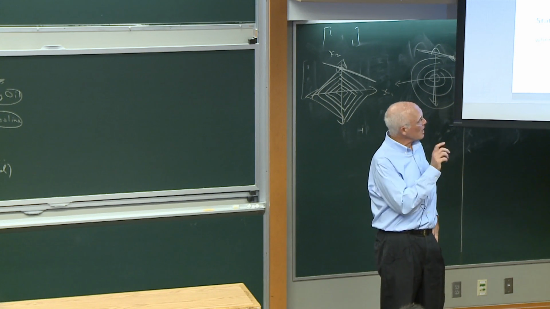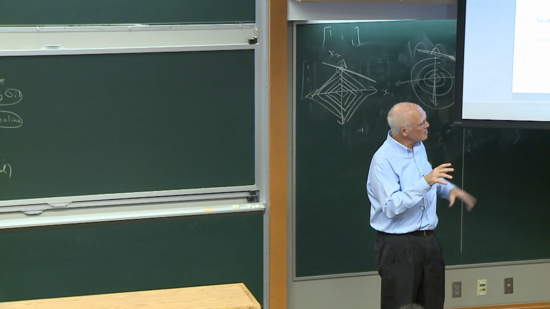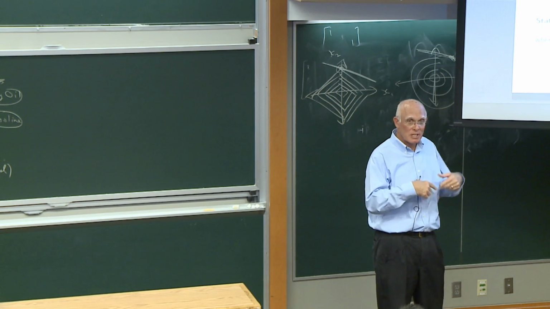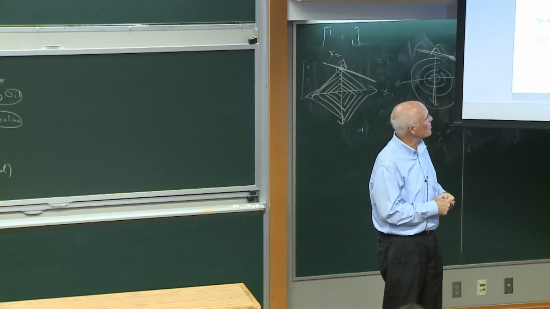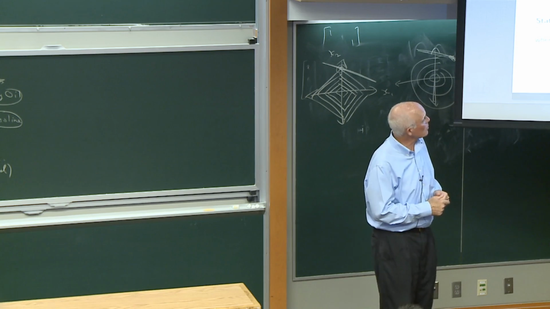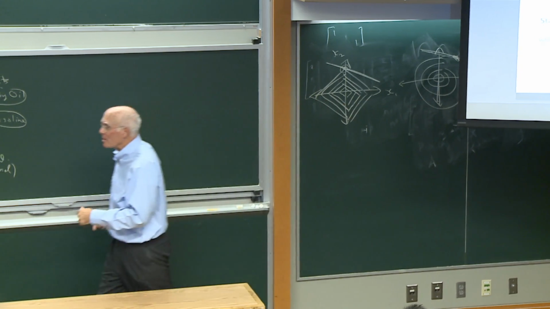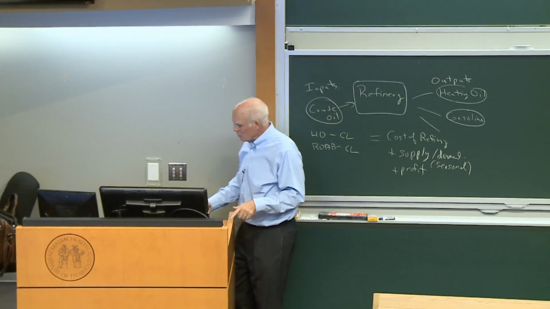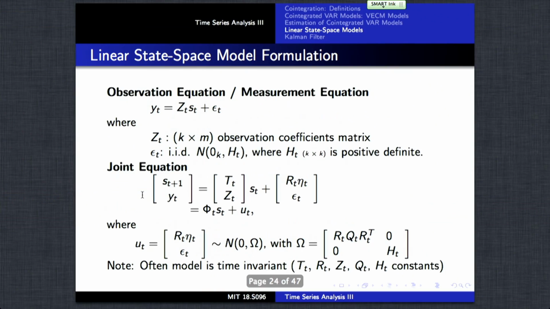And right now it will appear, I don't know, just like a lot of notation, but as we see it in different cases, you'll see how these terms come into play, and they're very straightforward. So we're considering simple linear transformations of the states plus noise. And then the observation equation, or measurement equation, is a linear transformation of the underlying states plus noise.